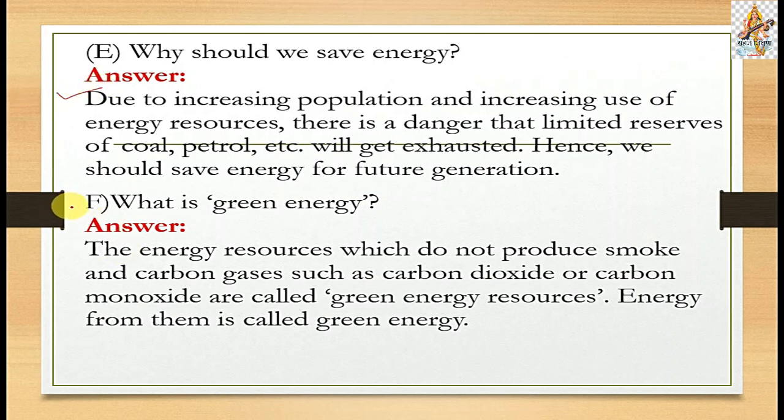Then, question number F: what is green energy? The answer is, the energy resources which do not produce smoke and carbon gases such as carbon dioxide and carbon monoxide are called green energy resources. Energy from them is called green energy.